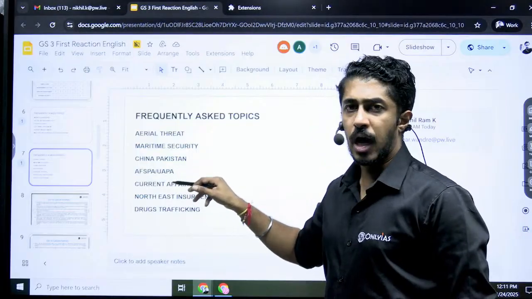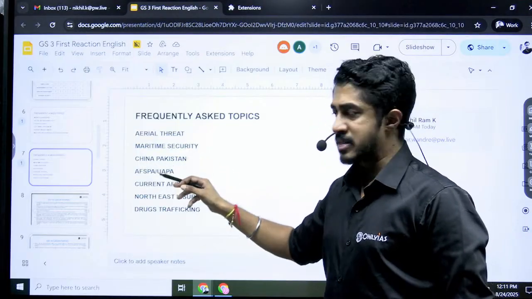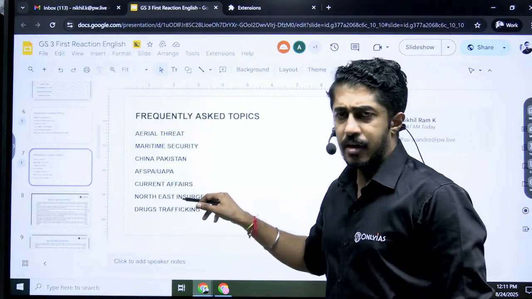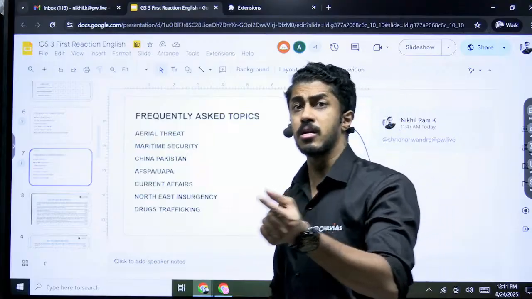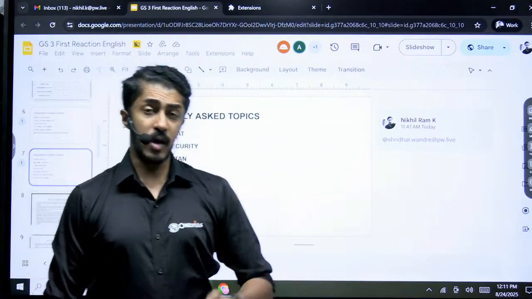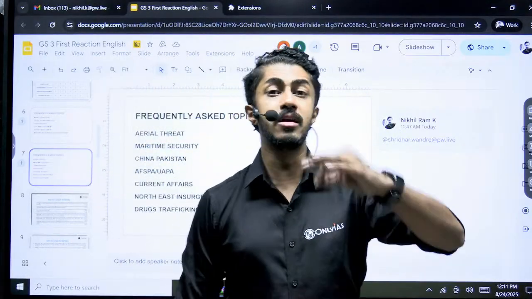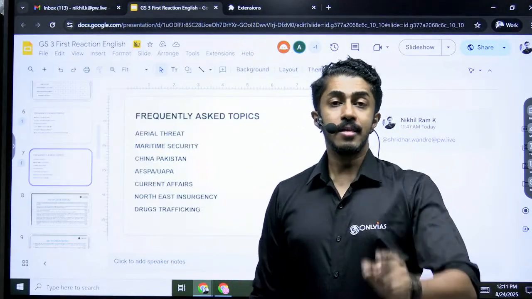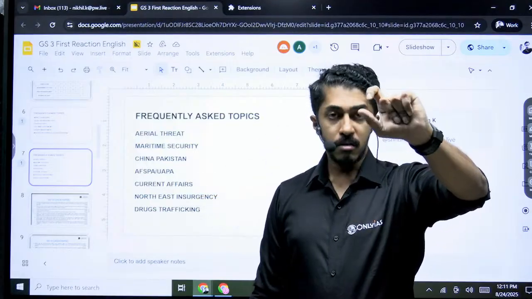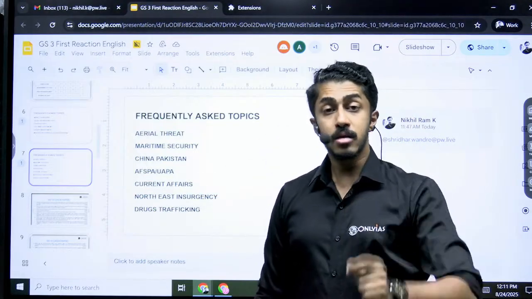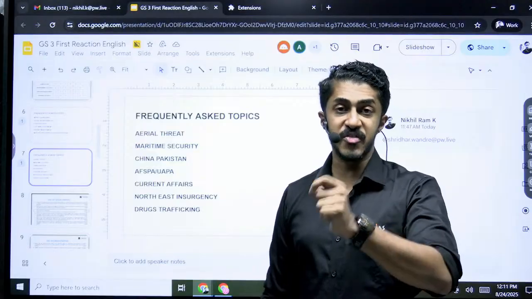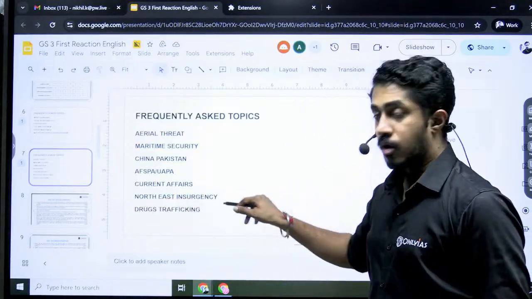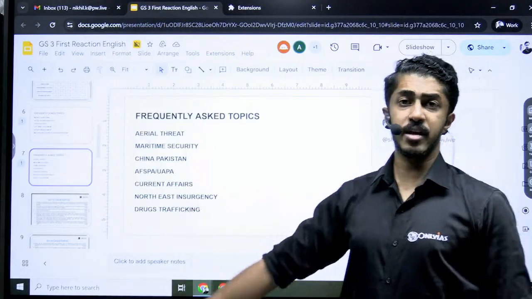AFSPA, UAPA, the Armed Forces Special Powers Act and the Unlawful Activities Prevention Act. Current affairs related news, that is, terms and terminologies that appear in current affairs. At one point of time, they had actually asked Iron Dome. No, sorry, not Iron Dome, Cyber Dome. That was basically about an initiative taken by the police force of Kerala to tackle child pornography. Northeast insurgency, drug trafficking.